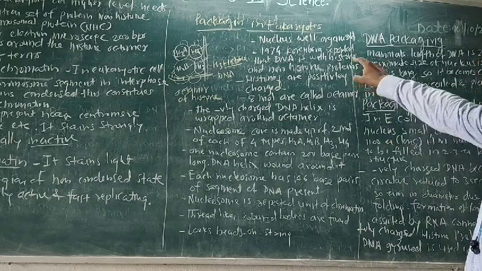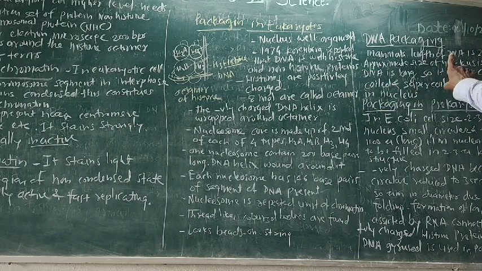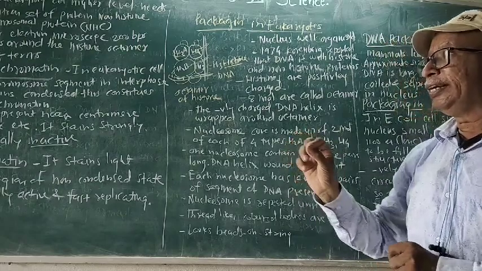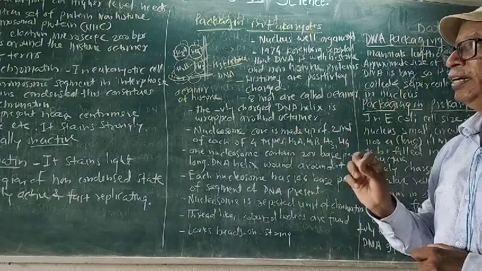These are both types of packaging of the DNA, in the prokaryote and in the eukaryote. In mammals, the DNA is 2.2 meters long, and it is situated in the cell.